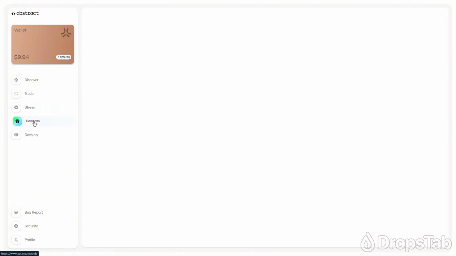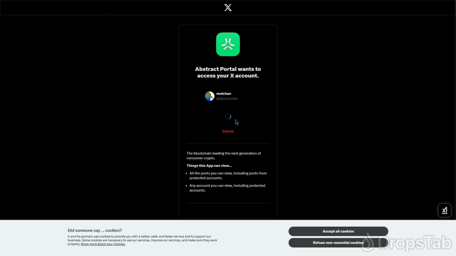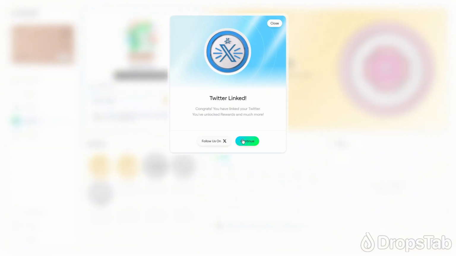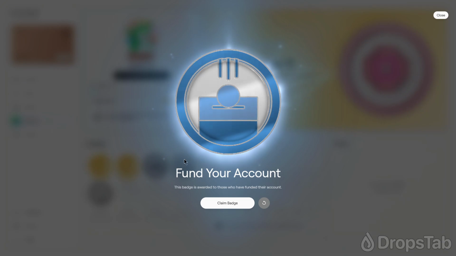Let's head to the Rewards tab. To claim our badges, we need to link our X account. To do so, simply follow the instructions on the screen. Now you can claim your first 2 badges for funding and authorization from X.